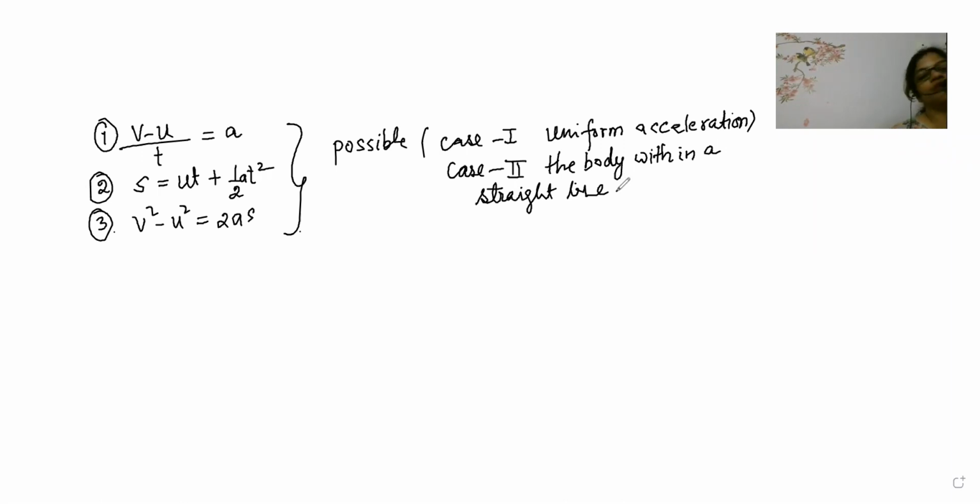So first what we will do is, beta, we will derive the first equation of motion.